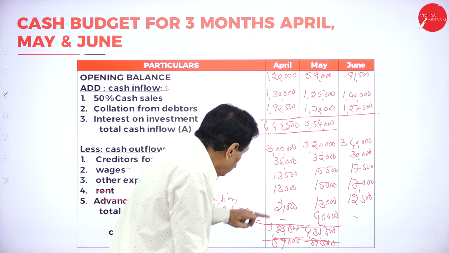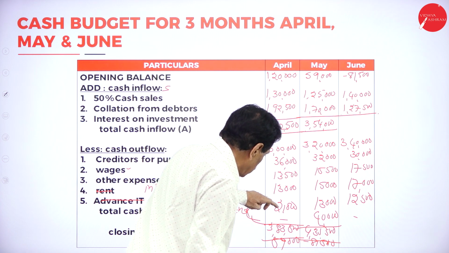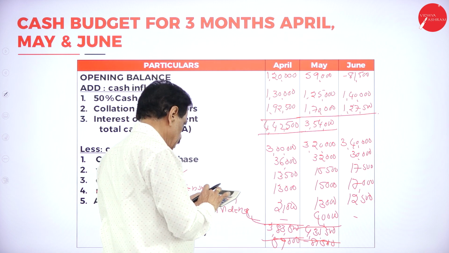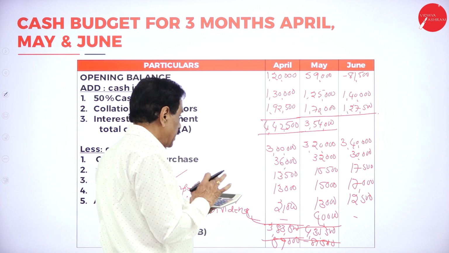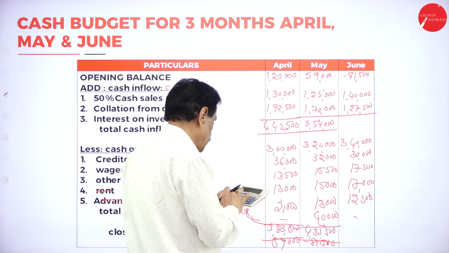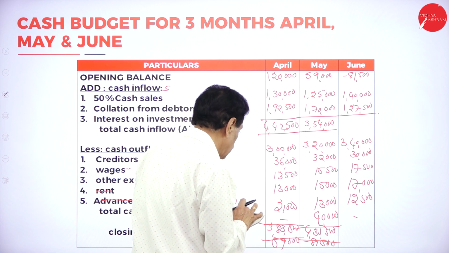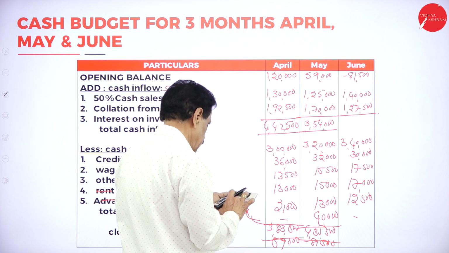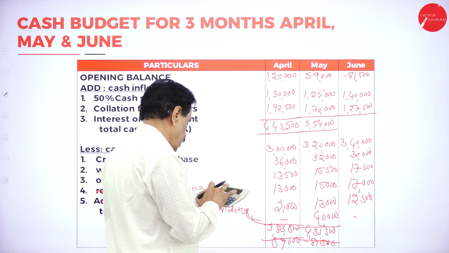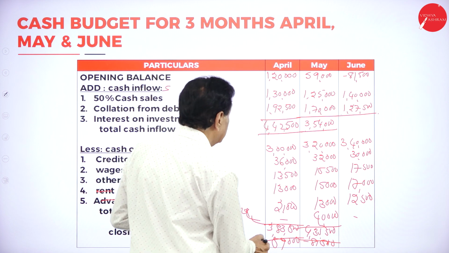It is 3 lakh plus 36,000 plus 13,500 plus 21,000, which is 3,83,500, and then 59,000.